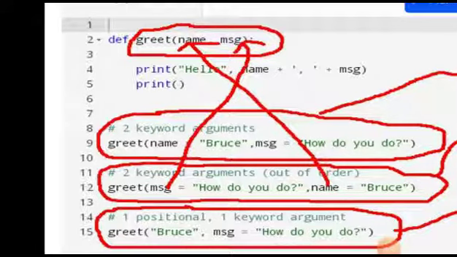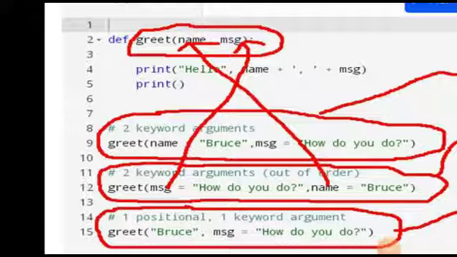different types of arguments. First time, we are supplying two keyword arguments here. So you can see the syntax of the keyword arguments. name is equal to Bruce is our first keyword argument here. Name is the key and Bruce is the value, and msg is the second keyword argument. The msg is the key here, and how do you do is the value. Here we haven't changed the order, so it won't make any difference to you. You will say that these two are the same.